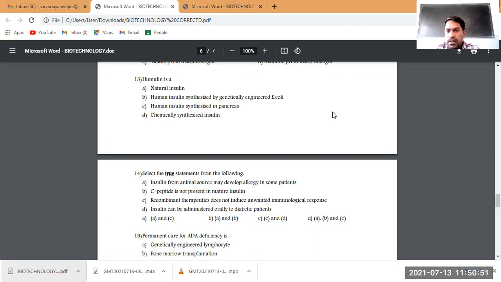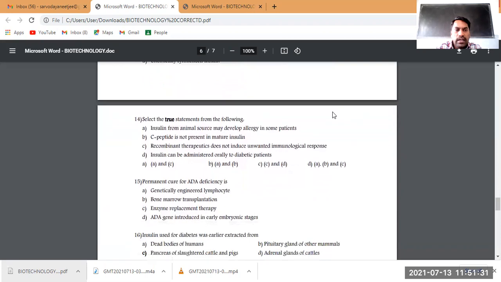Humulin is similar to human insulin, but produced by E. coli bacteria which are genetically engineered. We have transferred the human gene to the E. coli bacteria, where that E. coli has produced the human protein as insulin, and that insulin we have isolated, extracted and marketed, and that is called humulin. Human insulin synthesized in the pancreas is simply called insulin. Chemically synthesized insulin, at that time we use the word artificial insulin, not humulin.